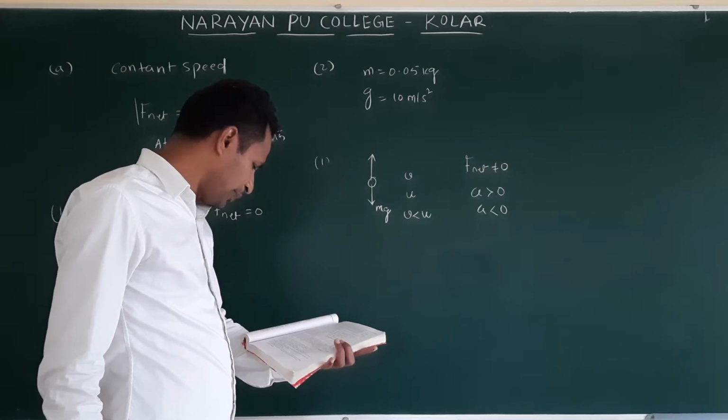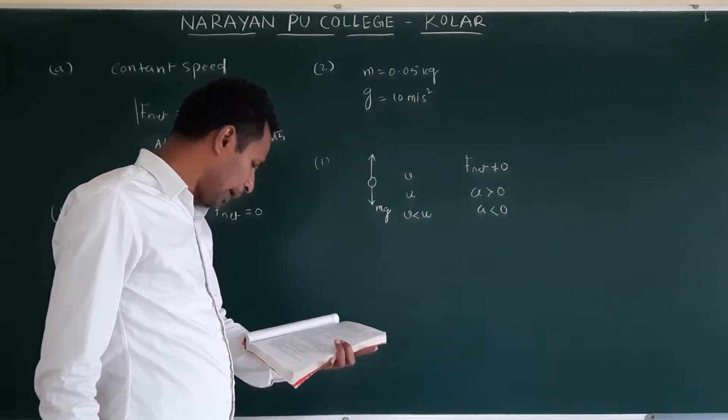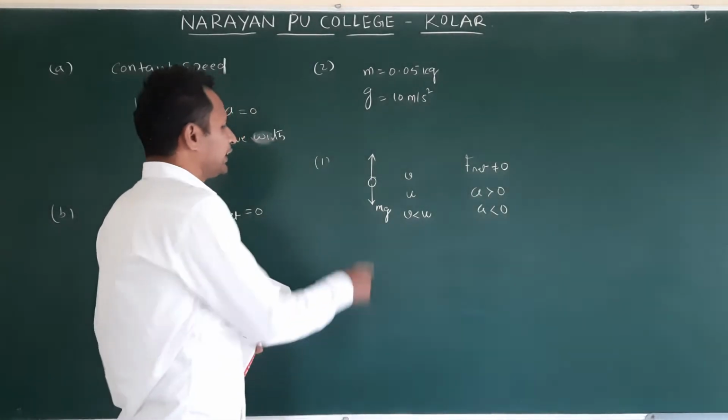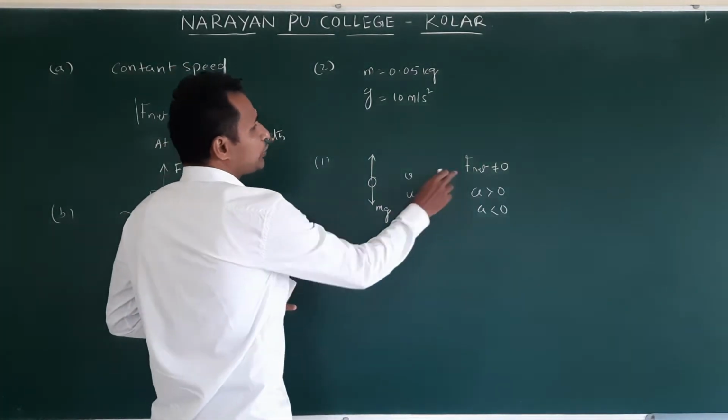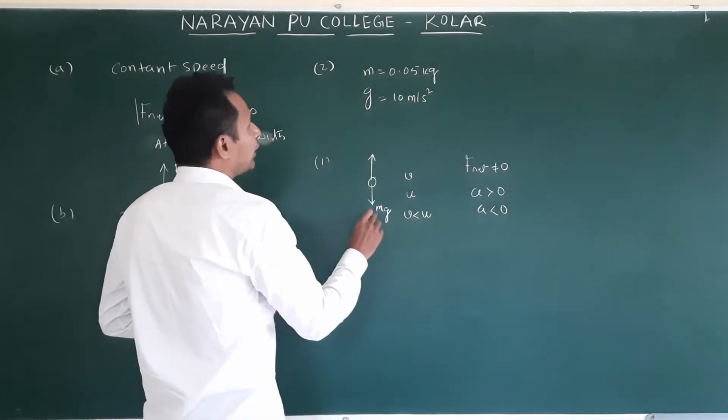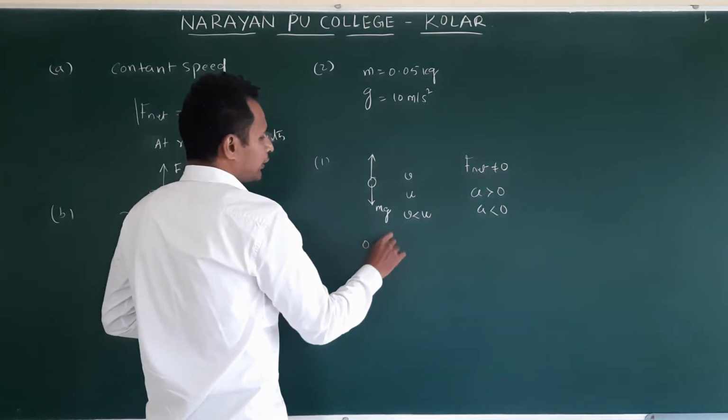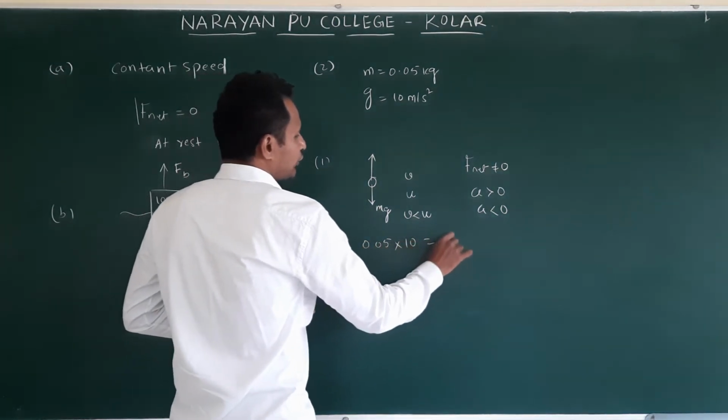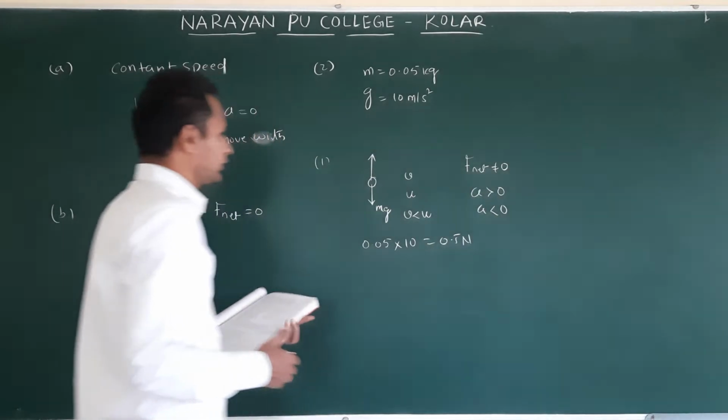What is dominating here? Mg. What is m value? 0.05 into g is 10, 0.5 newtons.